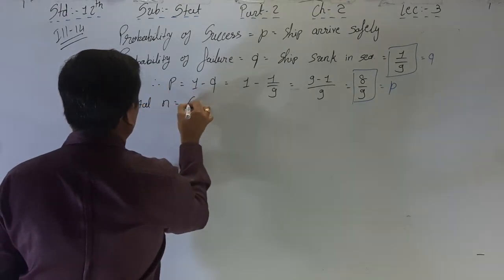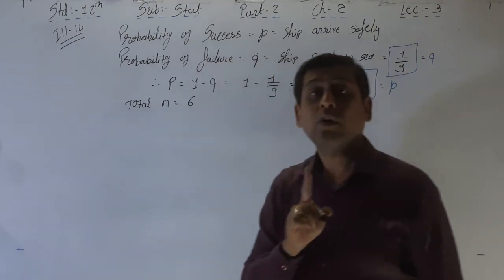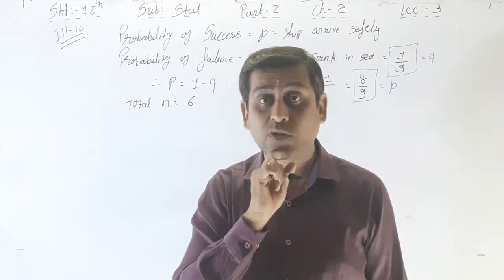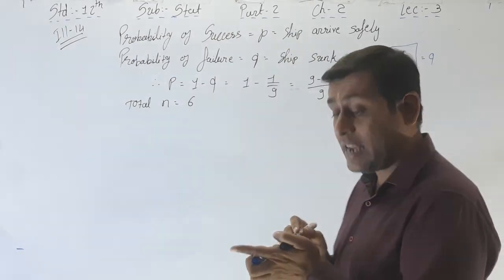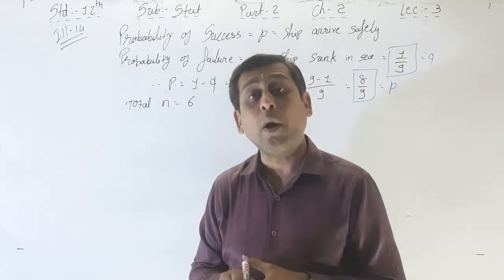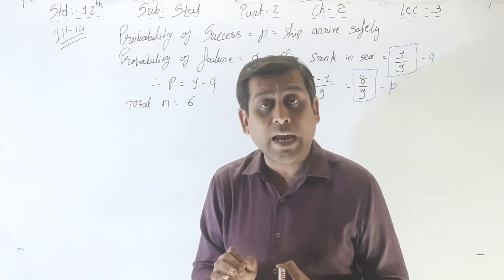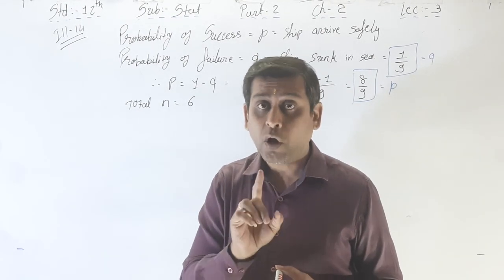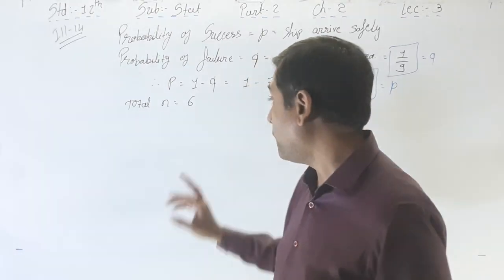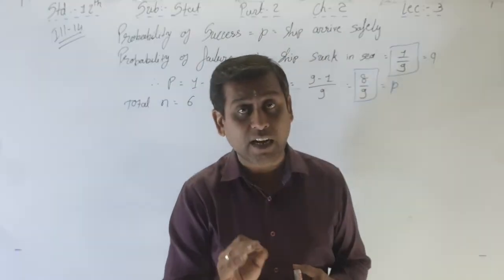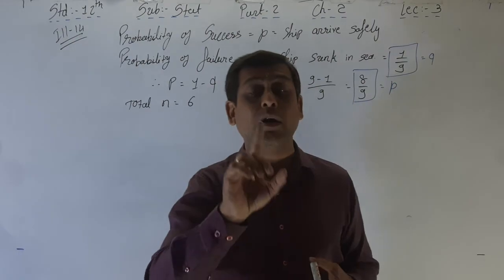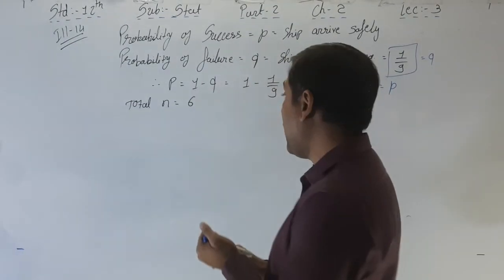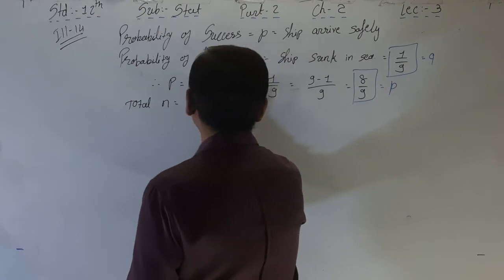N is equal to 6, not 9. See, 1 out of 9 is the probability, and that's why we don't consider 9 as our N. Here the probability is given as 1 by 9, and 8 by 9 is the probability of success as well as failure. Now 5 exactly out of 6, so the total number of outcomes is N is equal to 6, and we want exactly